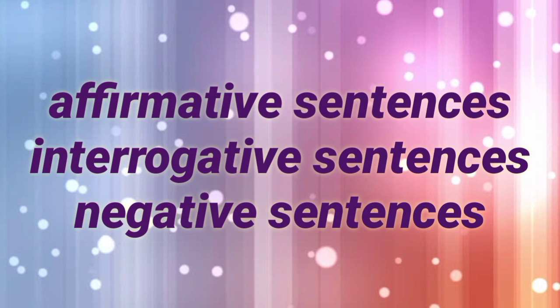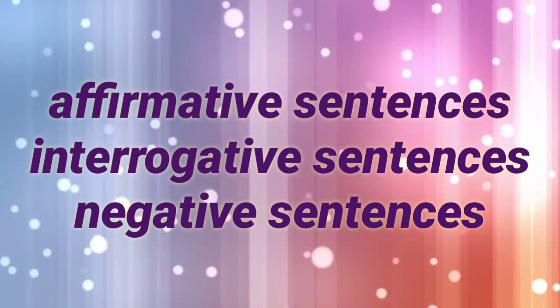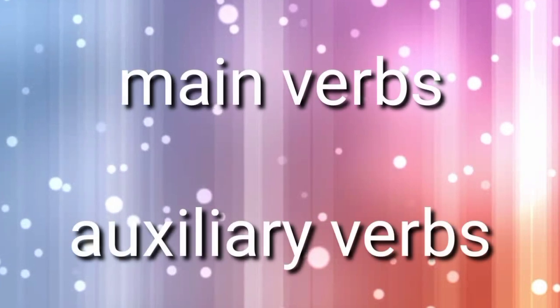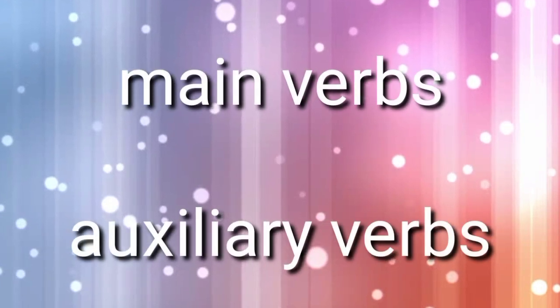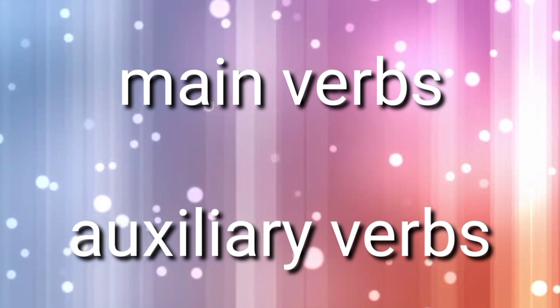They can be used as main verbs or auxiliary verbs. Helping verbs or auxiliary verbs are always there to help the main verb. We add helping verbs to the main verb to show time or form of tense and to add more meaning.